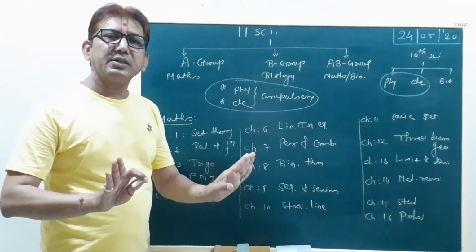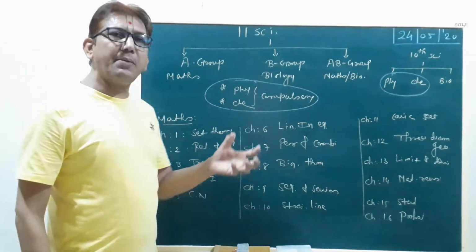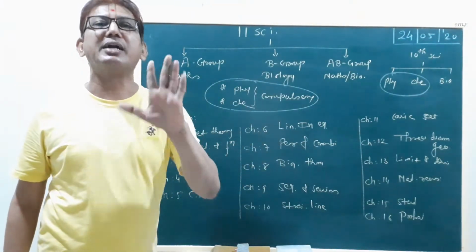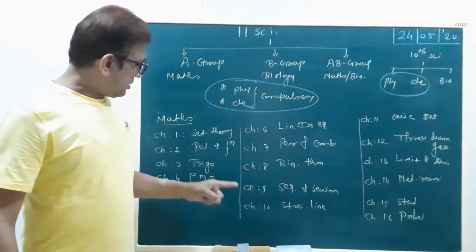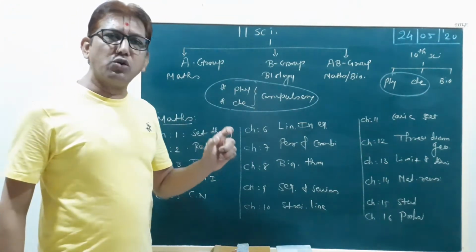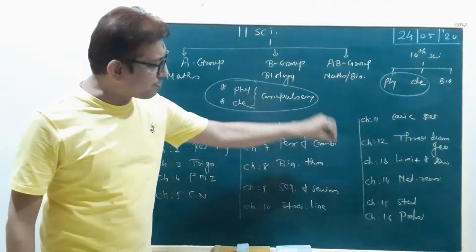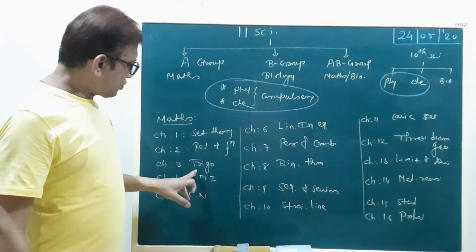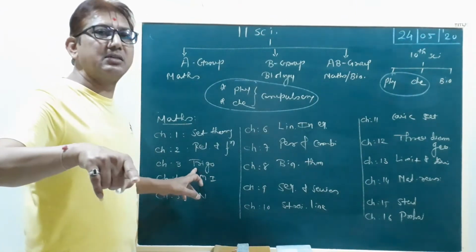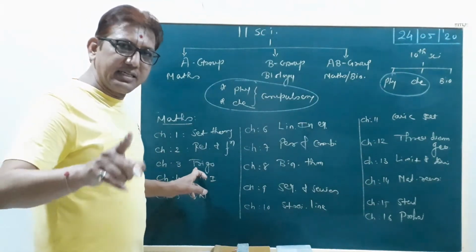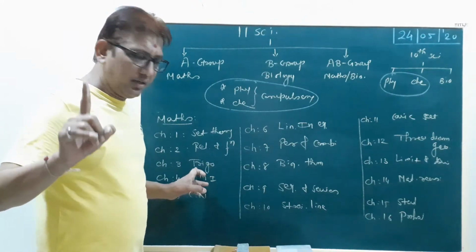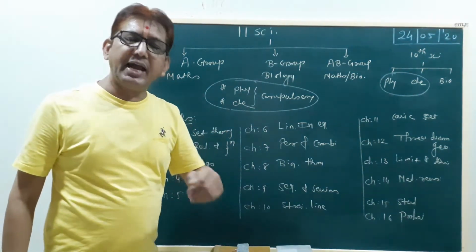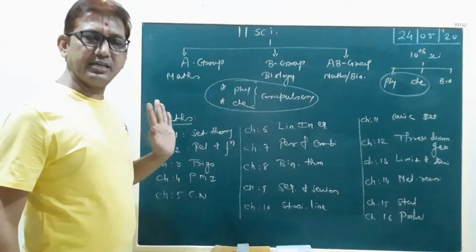Trigonometry is the basis for the whole 12 science mathematics, because we use all the trigonometry formulas in any chapter of maths in 11 science and 12 science. You have studied trigonometry in 10th standard, so trigonometry is again revision and deeply studied in this chapter, in this year.